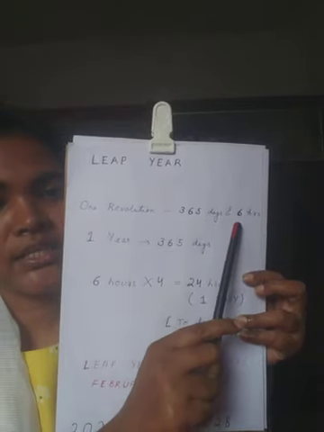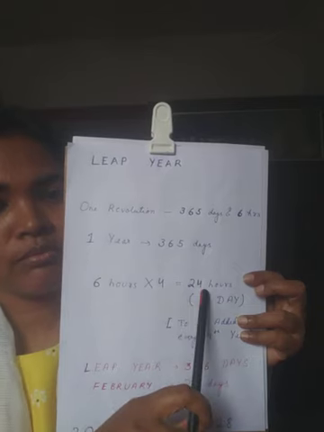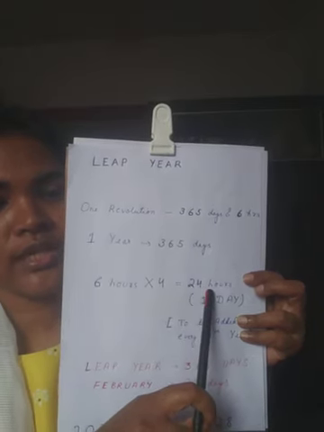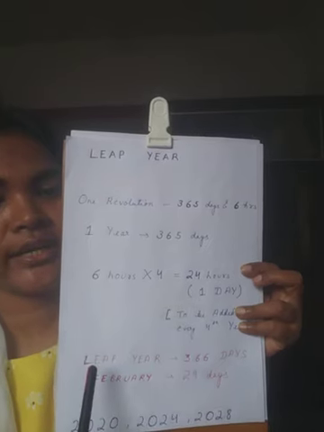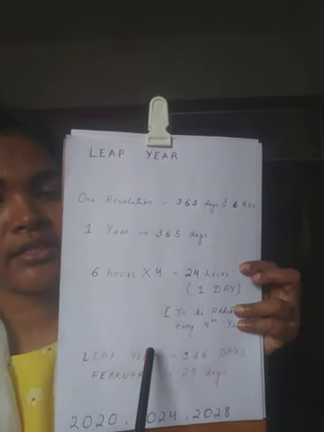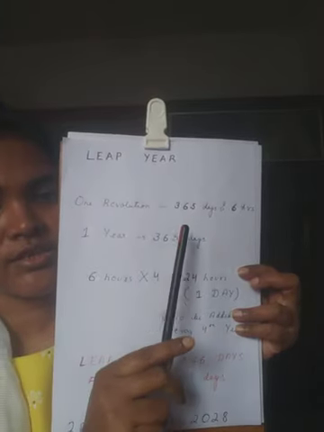And we add up these 6 hours for 4 years, which add up to 24 hours, making one full day, to be added in the 4th year, that is the leap year, consisting of 366 days instead of 365 days.